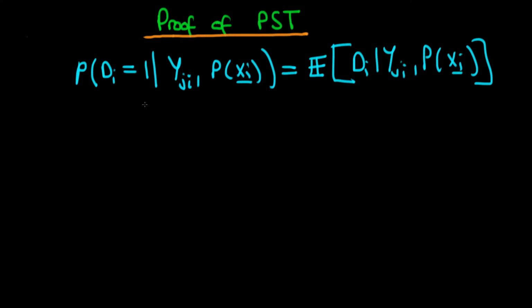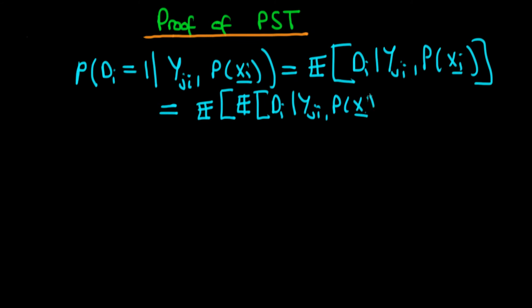Well, we can actually rewrite this using the law of iterated expectations in its nested form. We can rewrite this as the expectation of the expected value of di given yji, and also given the propensity score, and also given some other factor. And the other factor I'm going to choose here is xi. So that's the inner expectation, and for the outer expectation we are going to condition on yji and p of xi, just to ensure that we actually have exactly what we had in the previous row if we were to use the law of iterated expectations to get back to that stage.